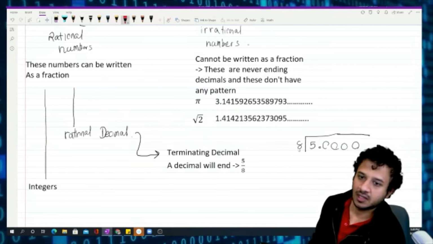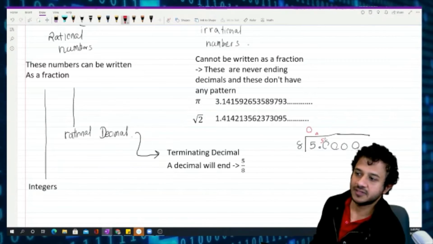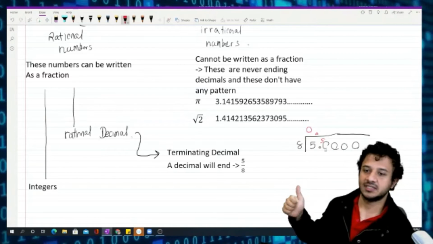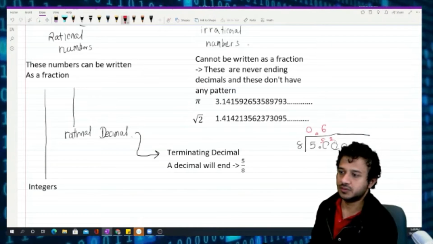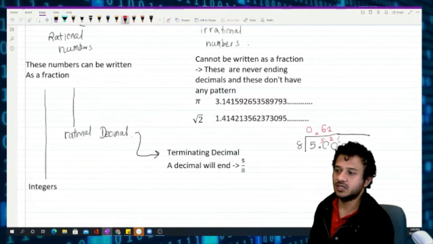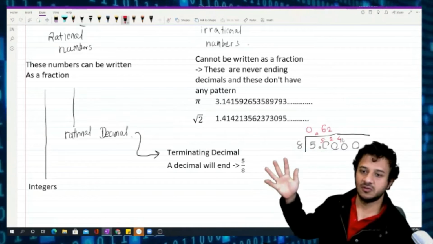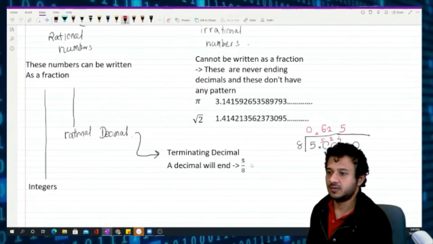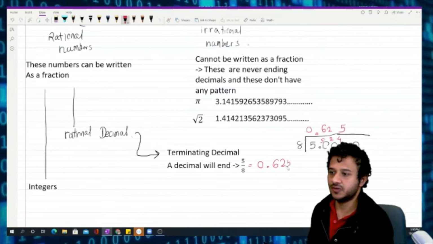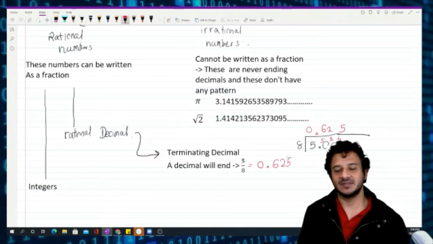How many 8s can go into 5? 0, left over 5, and the dot comes up here. How many 8s can go into 50? 8, 16, 24, 32, 40, 48. That's a 6, left over 2. Then how many 8s can go into 20? 8, 16. That's only 2, left over 4. How many 8s can go into 40? 8, 16, 24, 32, 40. Very good, 5. So this is 0.625. Will this continue anymore? No. That's it. This is a terminating decimal.